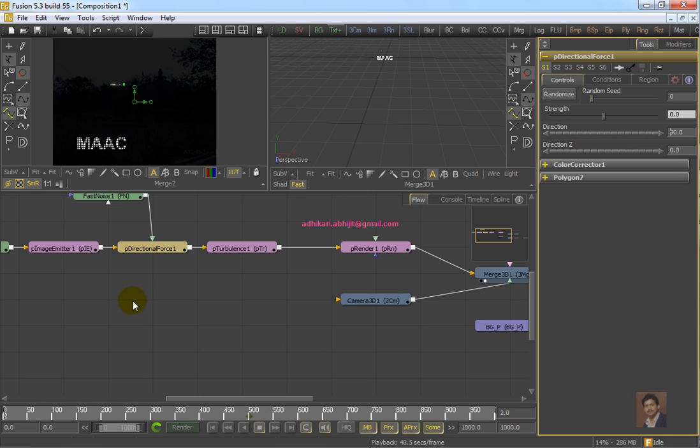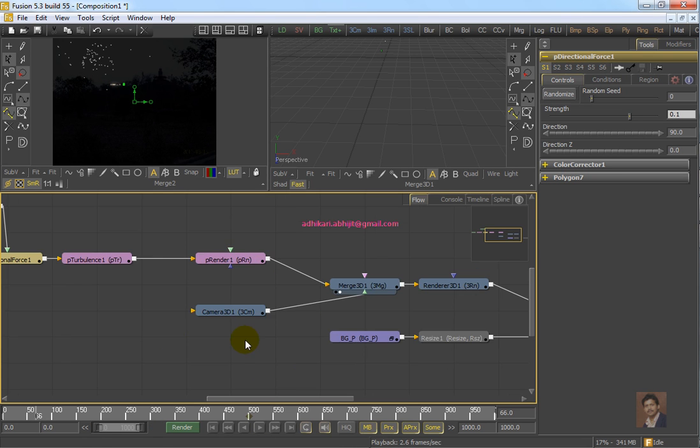For the first 20 frames there will be no changes to the particular title. After 20 frames it will blow up according to the strength of the directional force, and after a few frames it will blow more due to the turbulence effect, right?